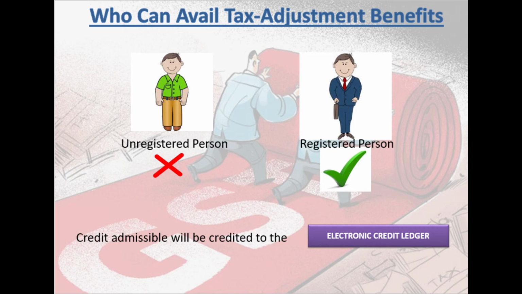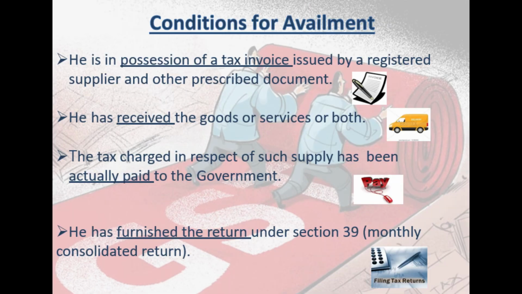When he pays you 236, that 36 rupees will appear in your end customer's electronic ledger, provided he is a registered dealer. If he is a final consumer, then he is consuming those goods along with 36 rupees tax. He is not going to utilize it further in the trade chain or collect GST at his point of supply, so he is not entitled to credit. Are you clear? Yes. I move on to the next slide.